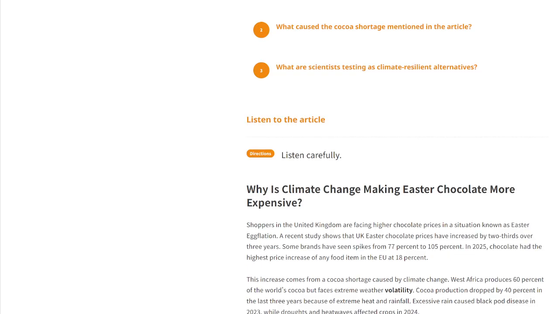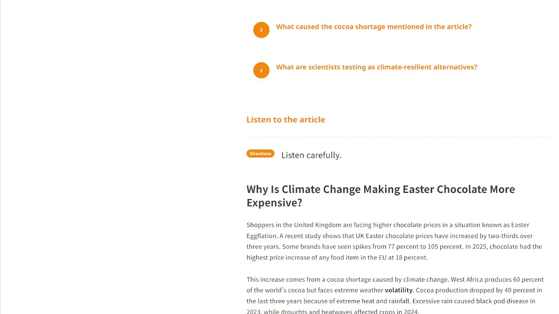This increase comes from a cocoa shortage caused by climate change. West Africa produces 60% of the world's cocoa but faces extreme weather volatility. Cocoa production dropped by 40% in the last 3 years because of extreme heat and rainfall. Excessive rain caused black pod disease in 2023, while droughts and heat waves affected crops in 2024. Other issues such as illegal mining, aging trees, and smuggling further exacerbate the supply problems and add to price volatility.